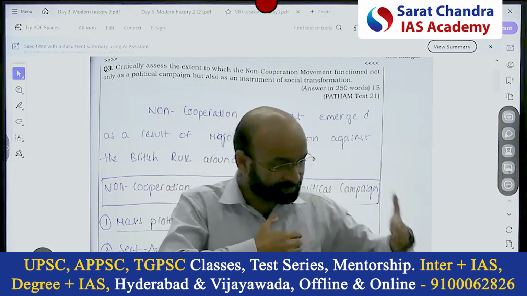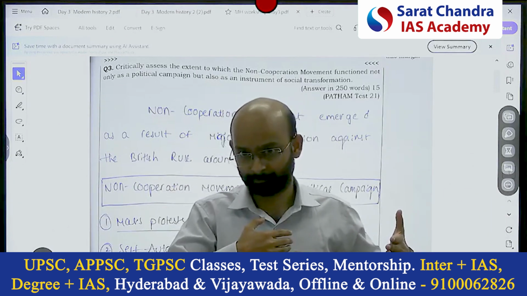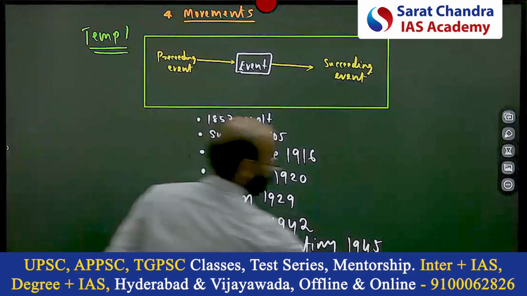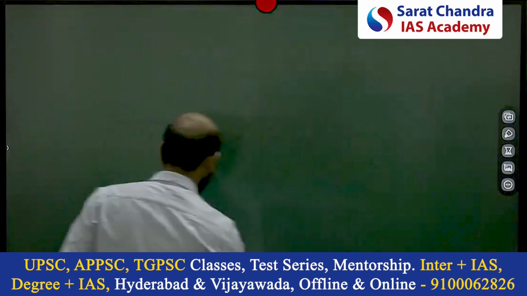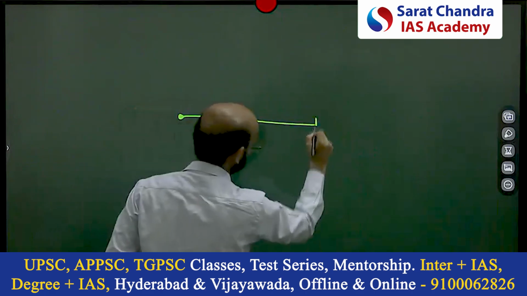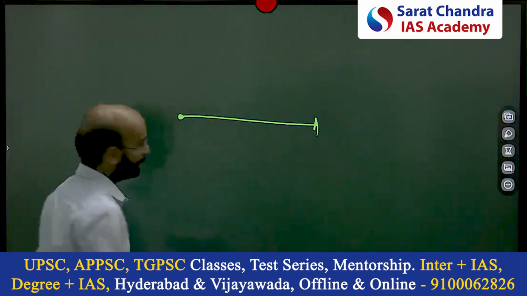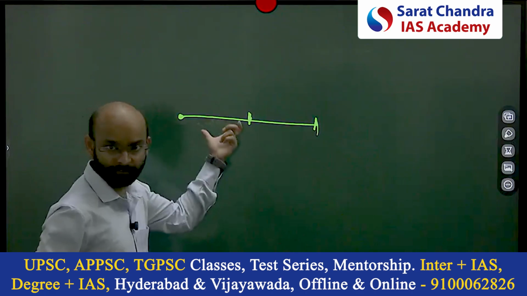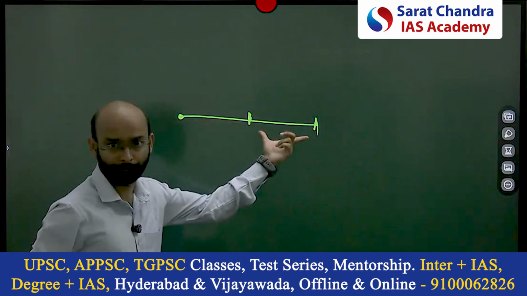Up to a certain extent it is able to do it, which means a certain gap is there. So if the event had an objective, it is able to achieve something. It's not zero, it achieves something, but there is some gap.